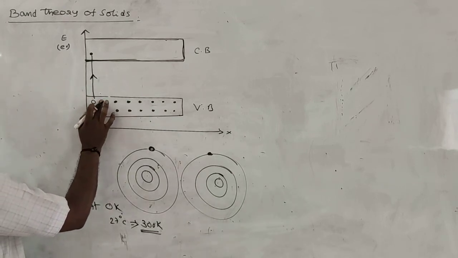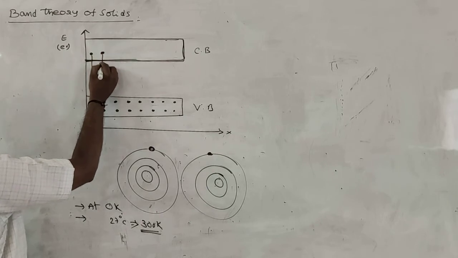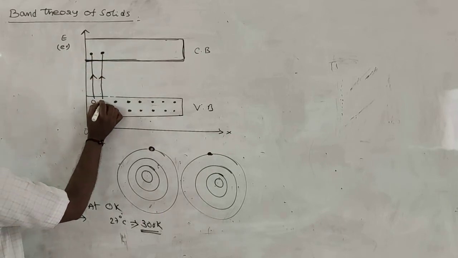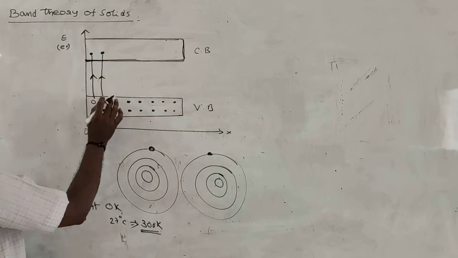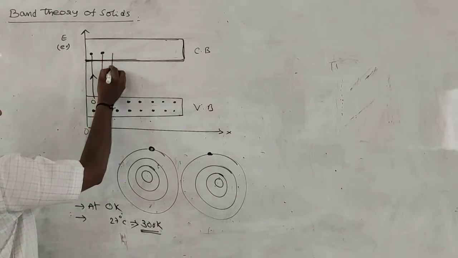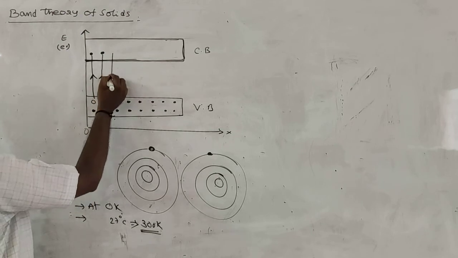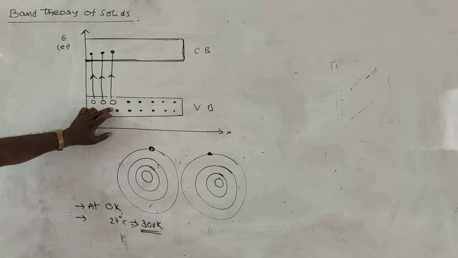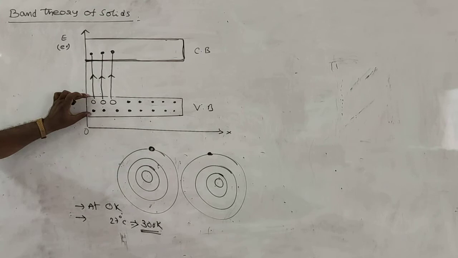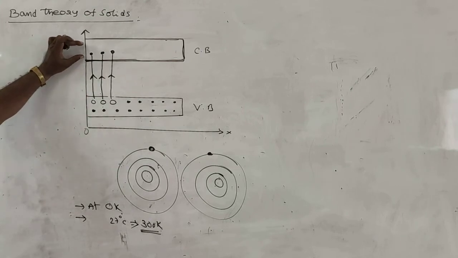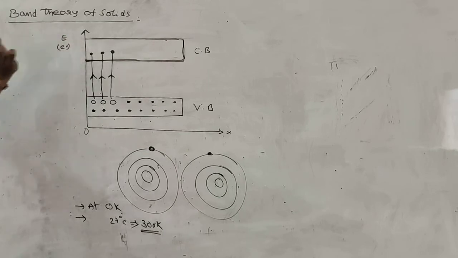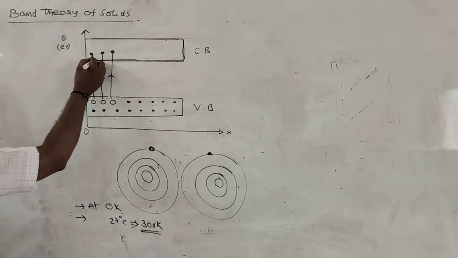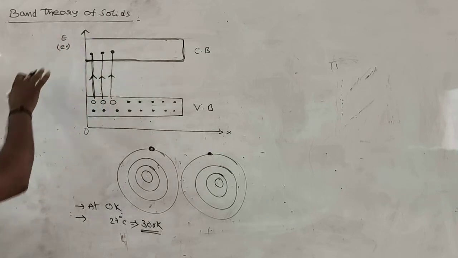Suppose the second electron also jumps into conduction band, so a second hole is generated in the valence band. The third electron also jumps into conduction band, and a third positive charge hole is generated in the valence band. That means the number of holes in the valence band is equal to the number of free electrons in the conduction band in general. So this is the explanation about the band theory of solids.